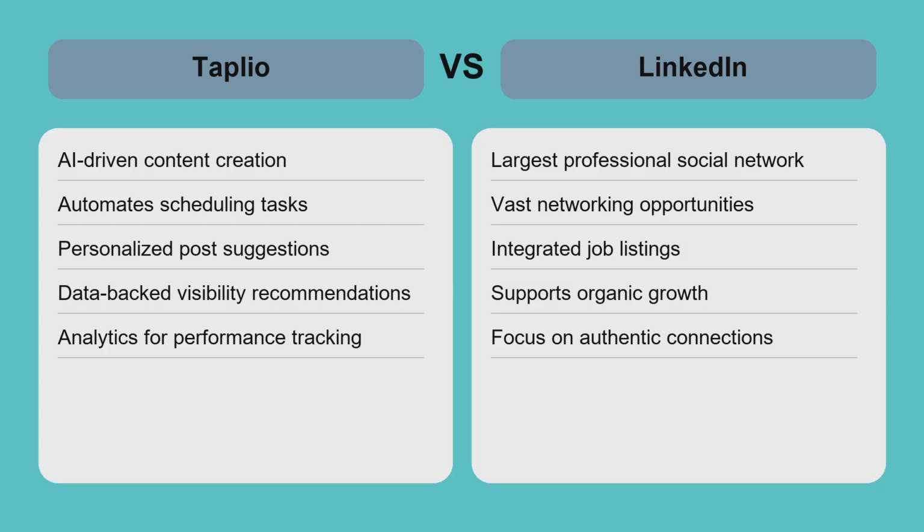For example, a marketer using Taplio can efficiently maintain a steady posting schedule and analyze engagement, while a recruiter on LinkedIn can build meaningful connections through personalized outreach. The trade-off is between automation and organic networking. Taplio boosts content efficiency, but depends on LinkedIn's platform, while LinkedIn provides direct interaction but less content support. Choosing between them depends on whether you value streamlined content growth or deeper personal connections.